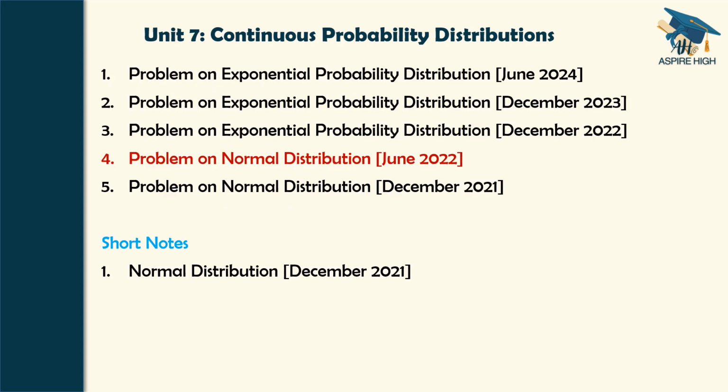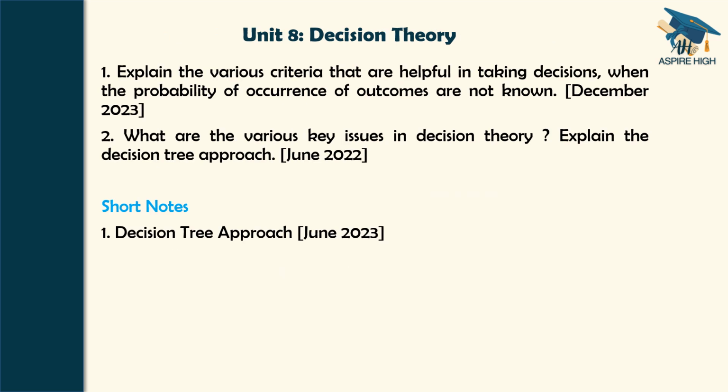Unit 7, continuous probability distributions. This unit is heavily loaded with problems as far as examination is concerned. The problem was there in June 2024, December 2023, December 2022, as far as exponential probability distribution is concerned. In case of normal distribution, it was asked twice, and there was a short notes in December 2021 on normal distribution. So you have to understand the focus. This particular unit is towards problems.